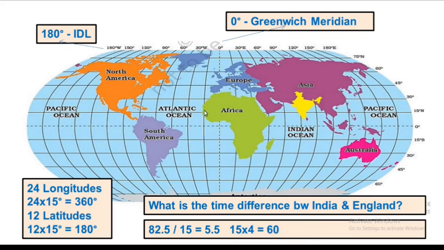So that is the 24 longitudes. So 24 longitudes are there. So to complete one rotation, earth takes 24 hours.